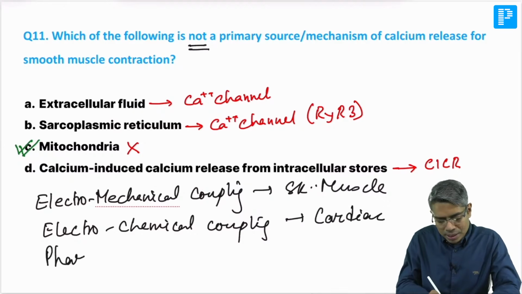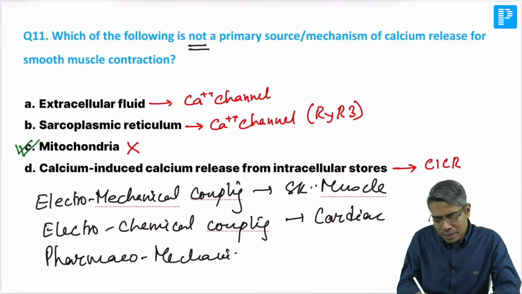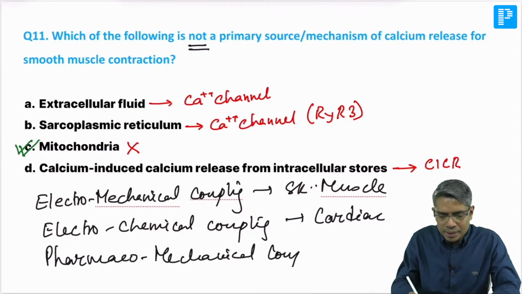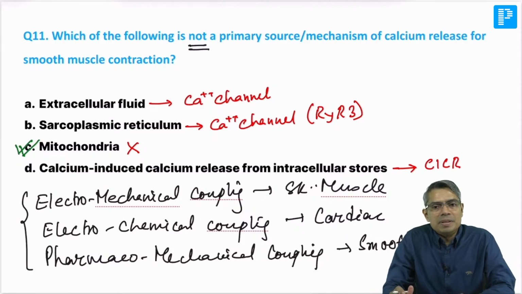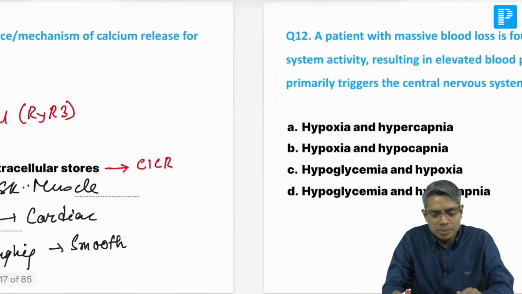And pharmacomechanical coupling: this is the term which is used for the smooth muscle. These are the three terms we have to remember. This question comes again and again, so please try to remember.